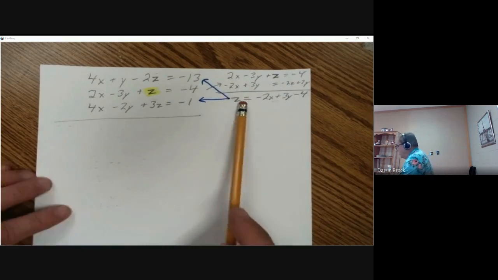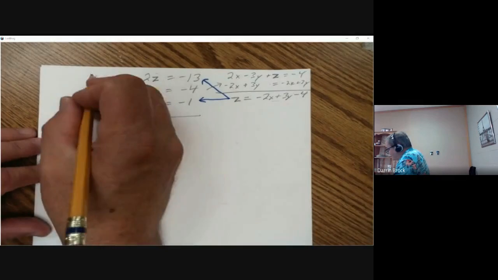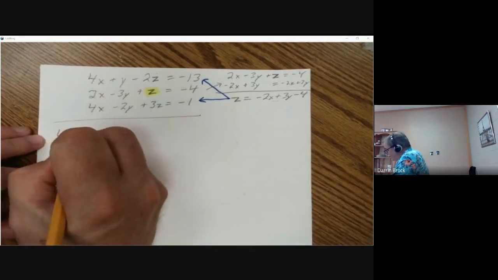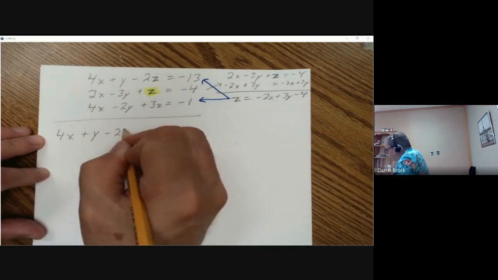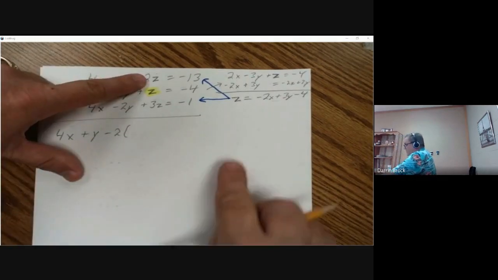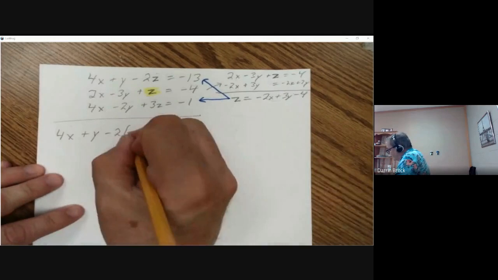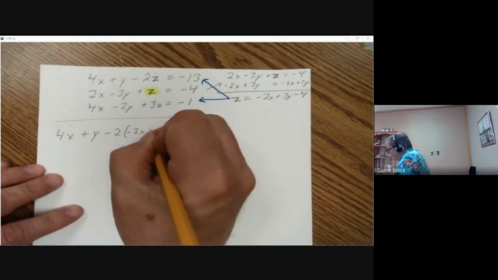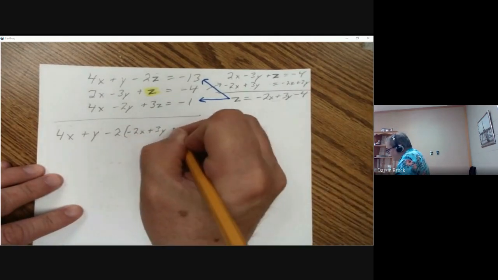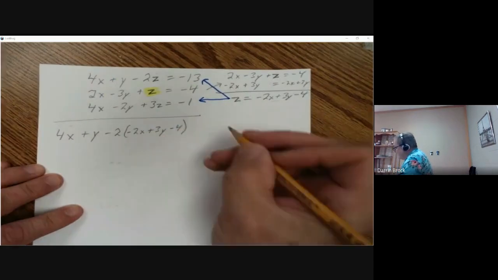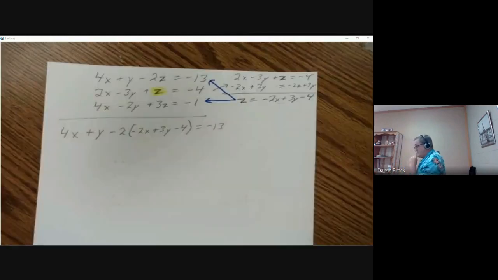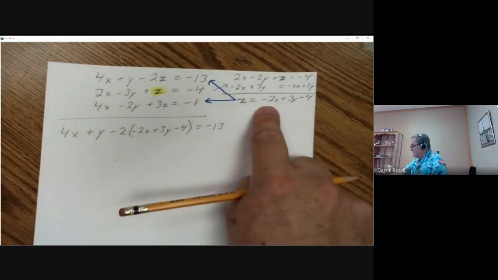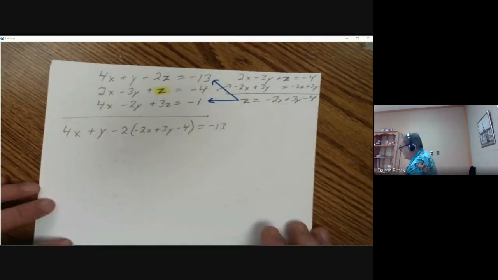Let's take the first one, 4x plus y minus 2, but instead of z, I'm going to put what z is equal to: -2x plus 3y minus 4. And all of that equals -13. I substituted it in for z.